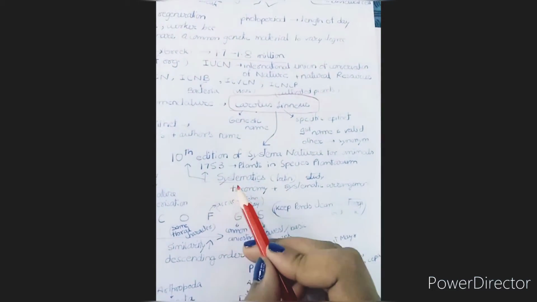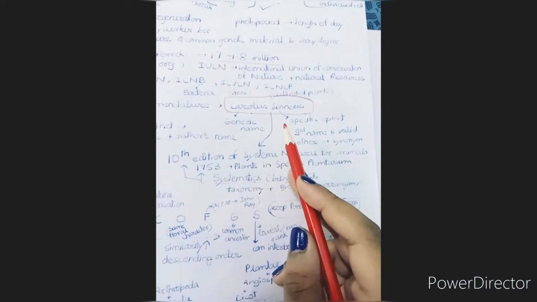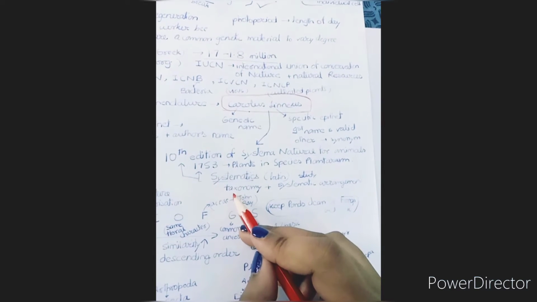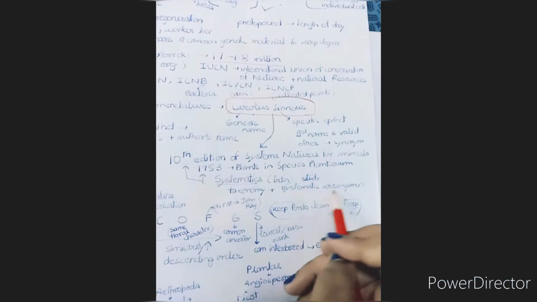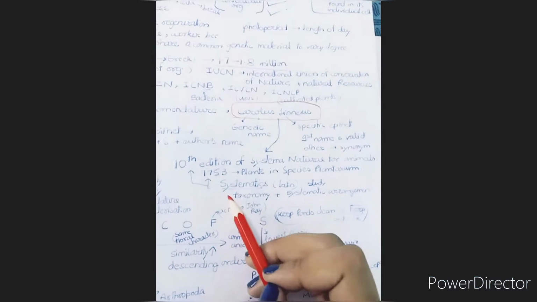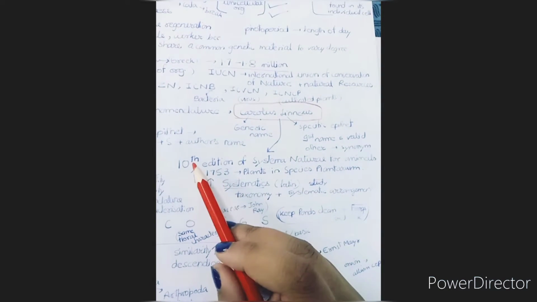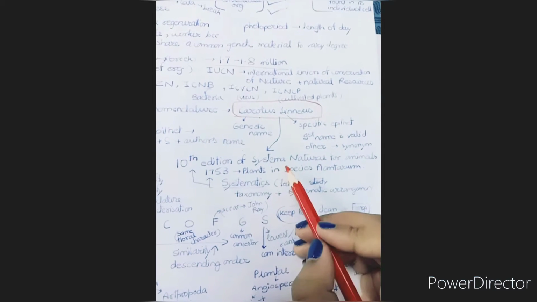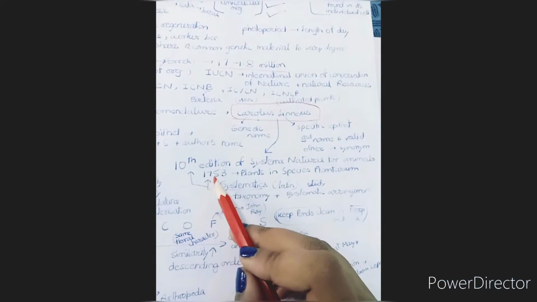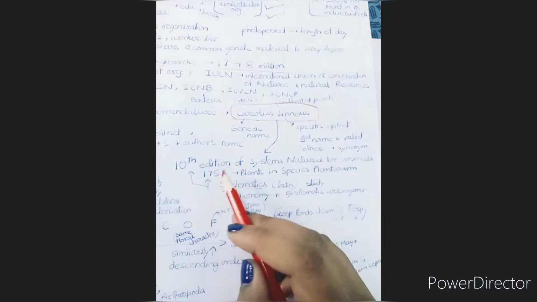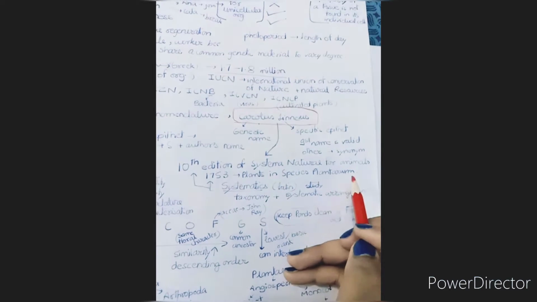Also, it's mentioned that the word systematics has been derived from Latin and it was given by Carolus Linnaeus. It includes taxonomy and scientific arrangement, right? It is very important. He mentioned this systematics in the 10th edition of Systema Naturae for animals, and for plants in 1753, in Species Plantarum.